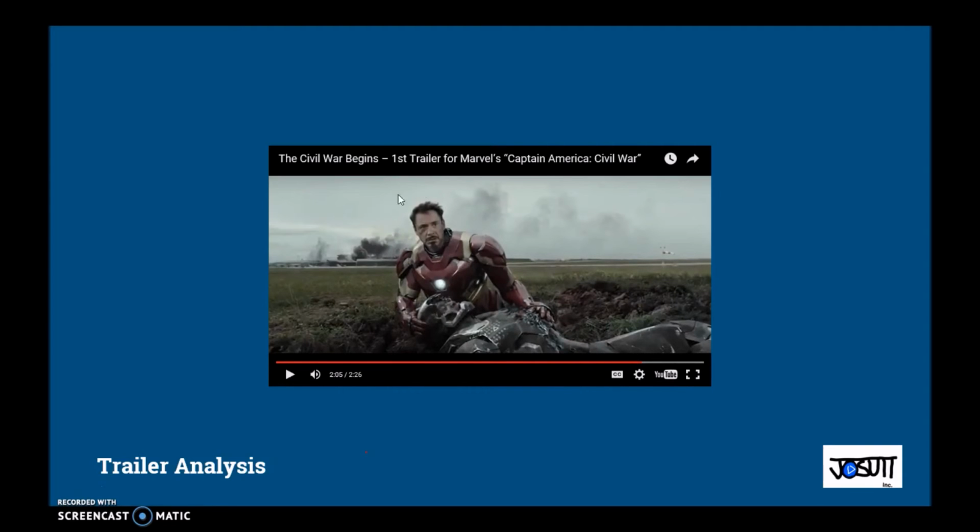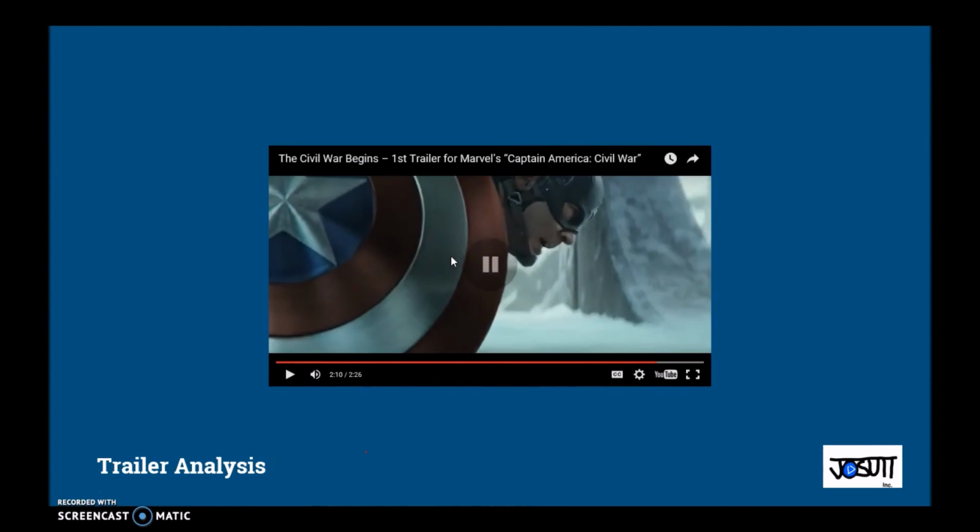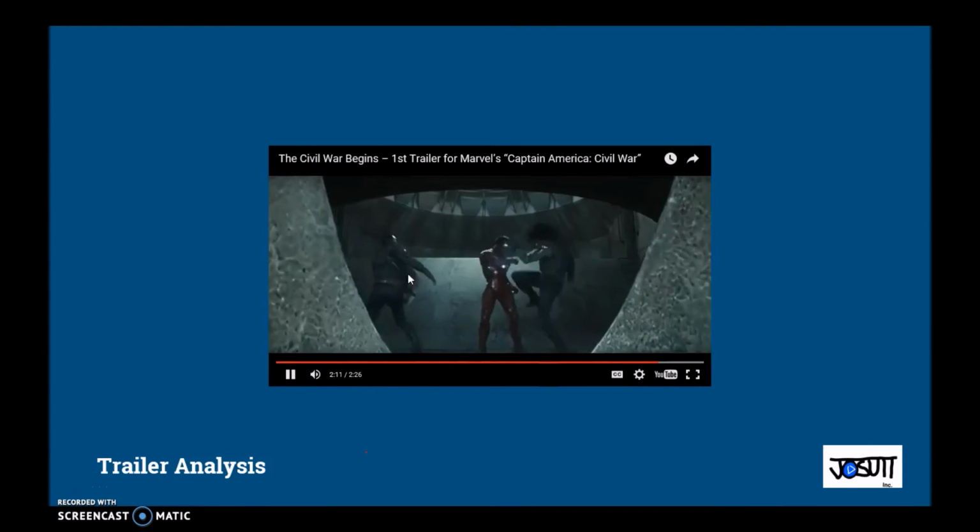Now I don't think War Machine is dead, I think he's just down, but this kind of makes it personal for Iron Man and kind of makes him want to fight more against Captain America. So I think this is really what sets it off in the emotional tone. And right here, this line, "I wouldn't do this unless he's my friend." And Iron Man's like, "So was I." That really shows how emotional it's going to be, how it's going to really strengthen or stress the relationship between Captain America and Iron Man, and kind of strengthen the relationship between Bucky and Captain America.